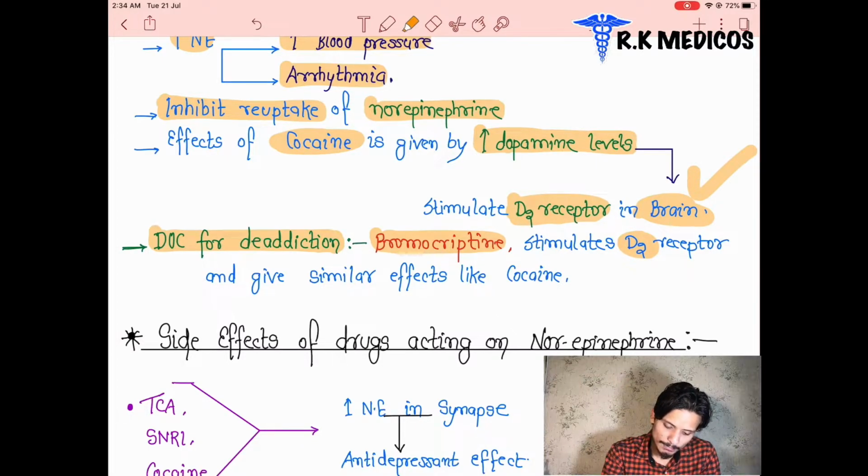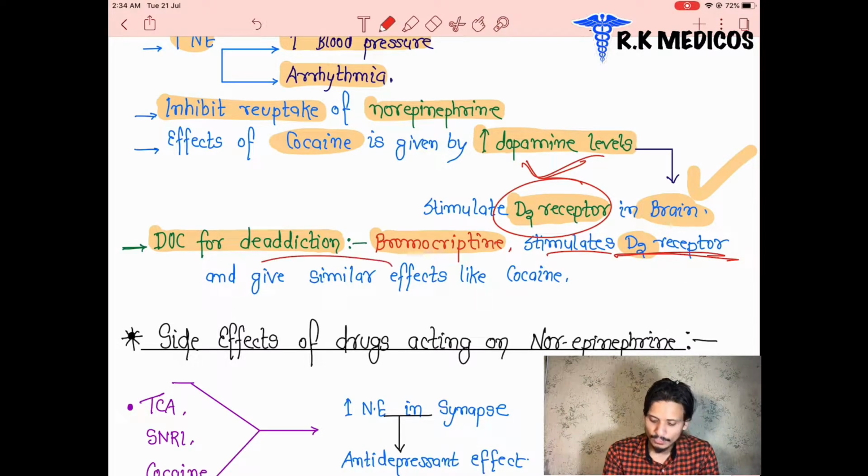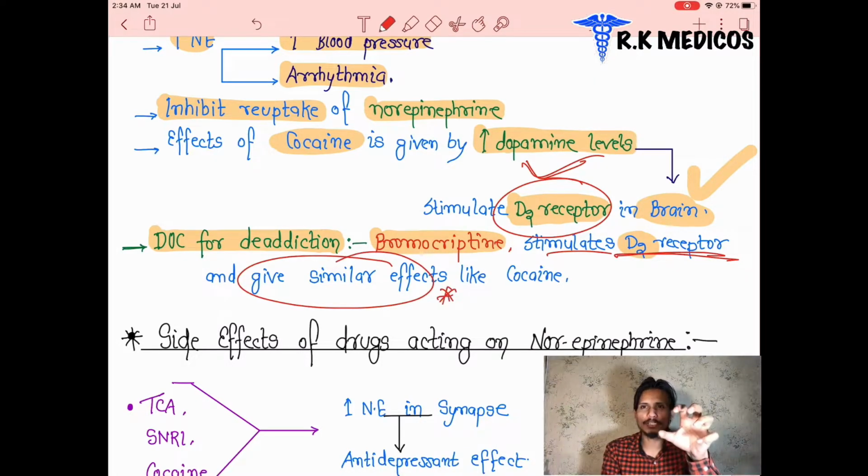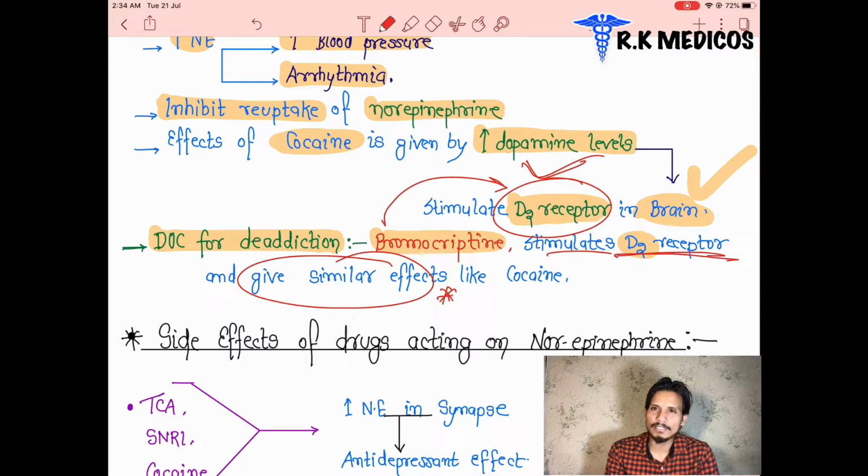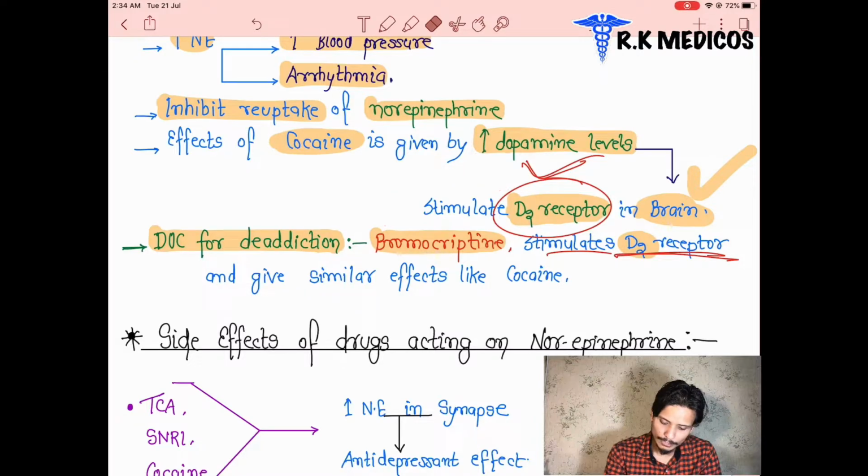The D2 receptor is stimulated here, giving a similar effect. The cocaine binds to the D2 receptors and leads to an increase in dopamine level. Bromocriptine is going to bind here and produce a similar action, preventing the addiction to cocaine.